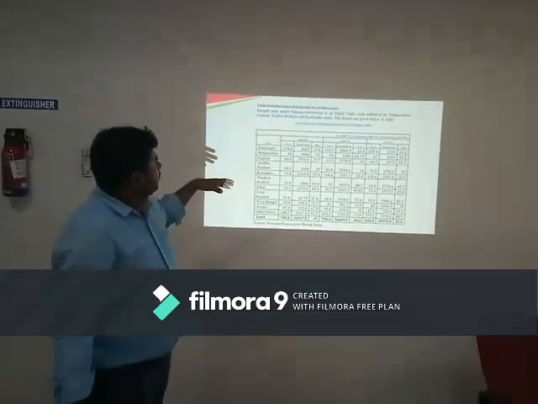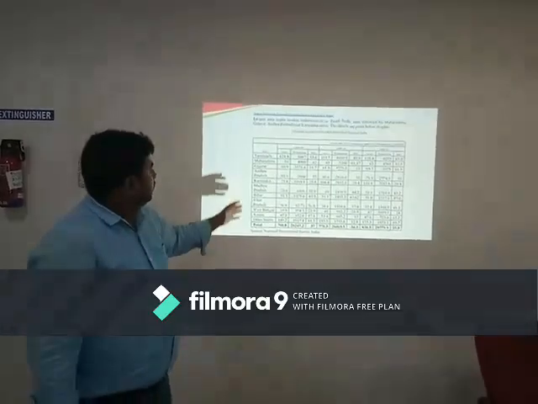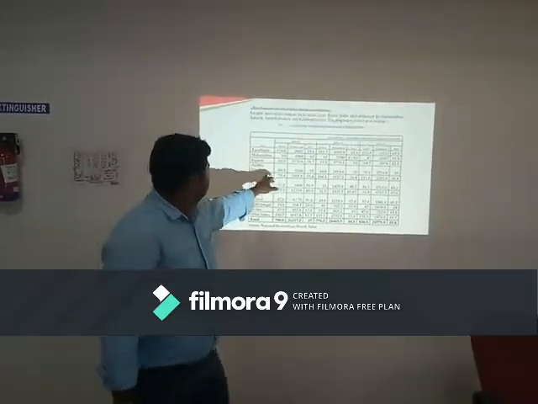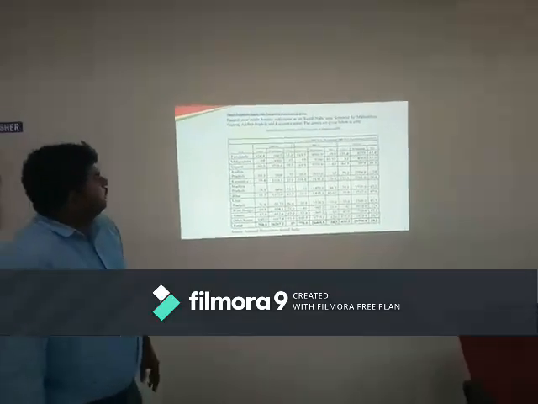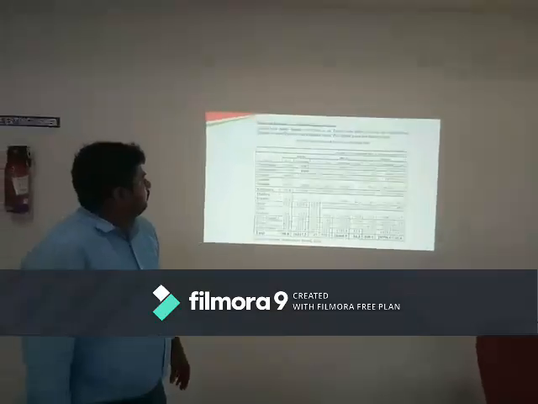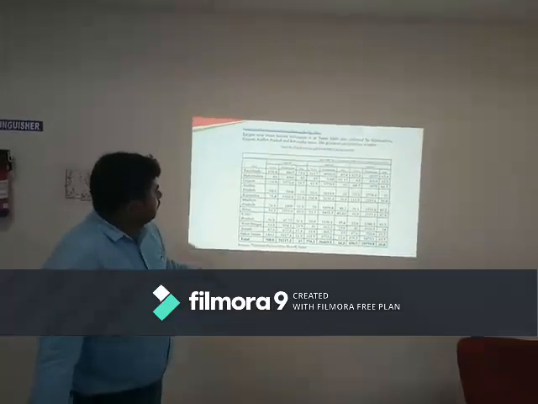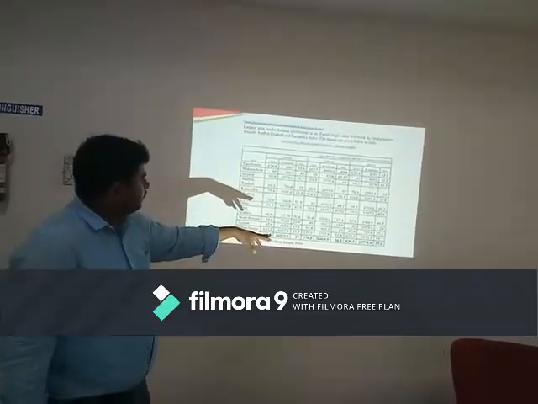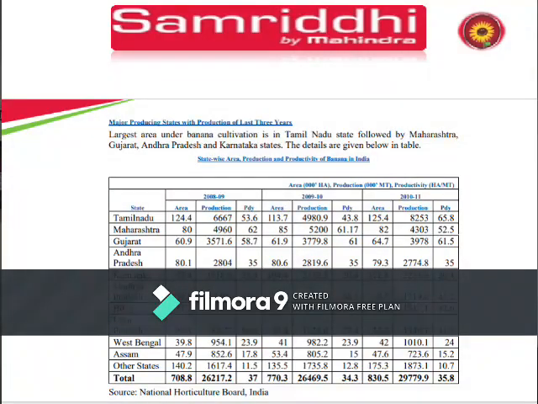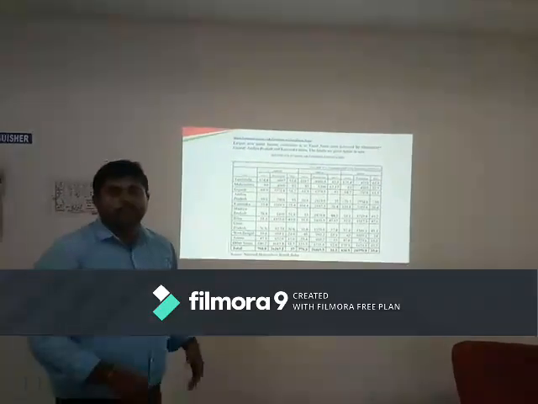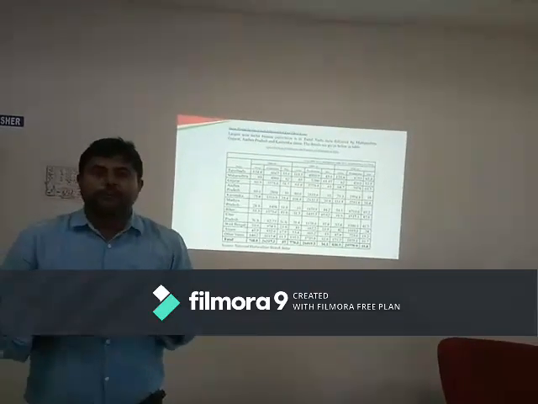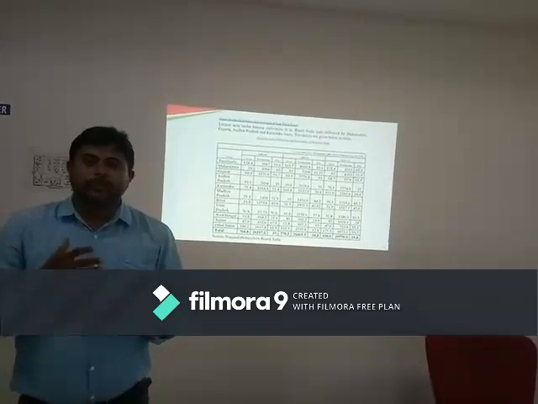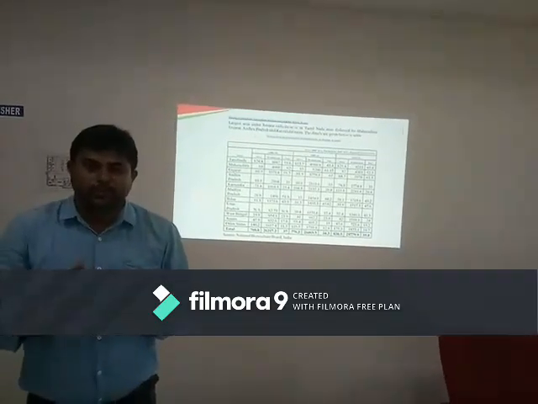Coming to the area of operation, Andhra Pradesh has almost 79.3 thousand hectares. In total, India has almost 830,000 hectares as per the National Horticulture Board. If we use this type of implement, designed with an innovative idea, we can increase our tractor sales across different crops.